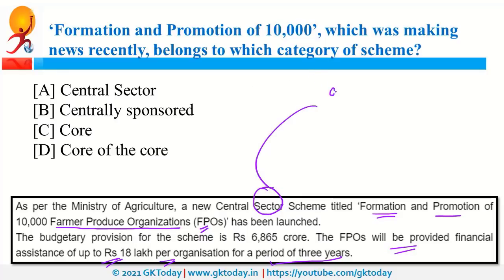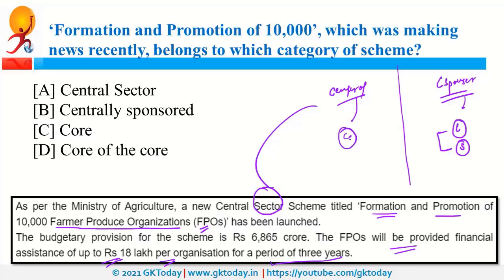Now, there are 2 different types of schemes. One is Central Sector Scheme, another is Centrally Sponsored Scheme. So as the name suggests, centrally sponsored schemes are sponsored by the central government, and even state governments are going to provide the financial support for these schemes. On the other hand, in case of Central Sector Scheme, central government is going to provide the financial support and it is going to be the responsibility of central government only. So these will be implemented by central government only.